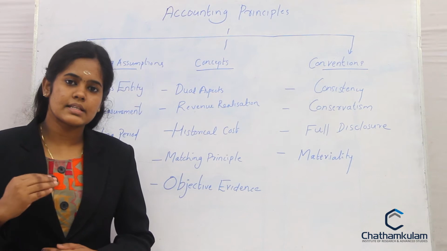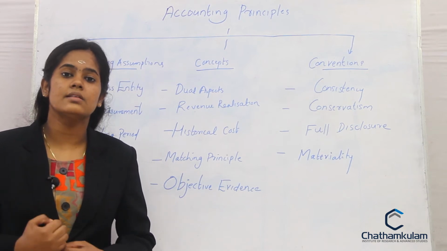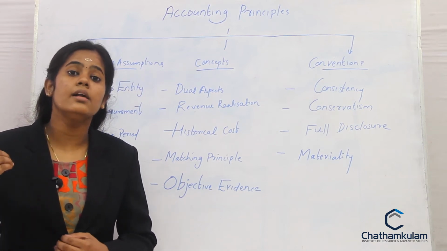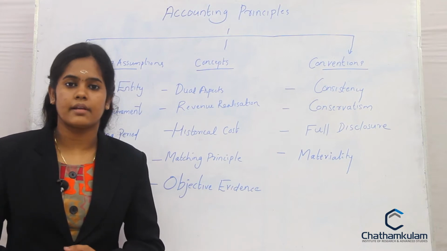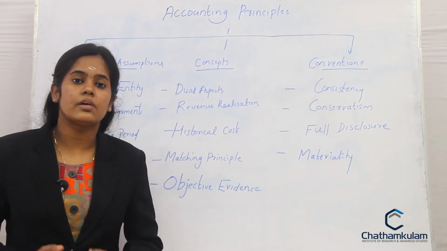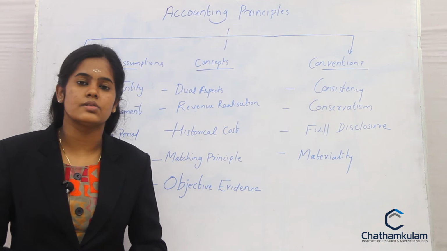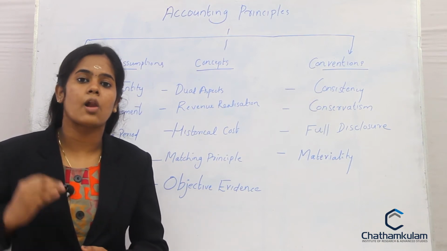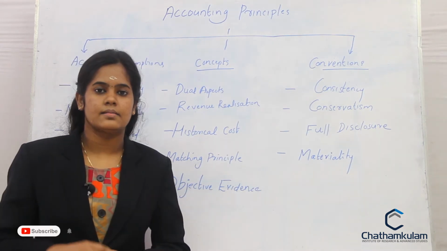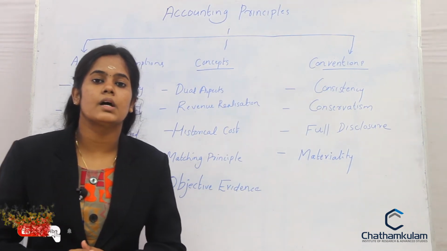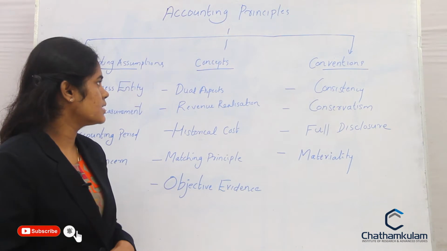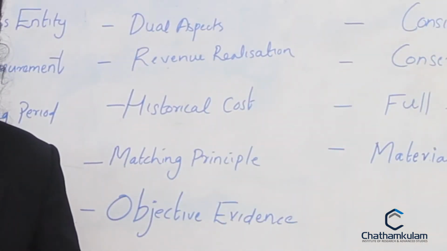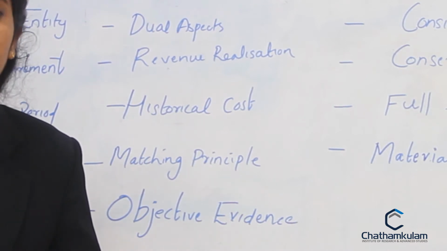When a businessman starts the business, he is of the view that it is going to run for a longer period. It is not going to close down in any near future. So according to this principle, the business runs for a longer period. Next we'll discuss what the accounting concepts are. Accounting concepts consist of dual aspect, revenue realization, matching principle, historical cost as well as objective evidence.